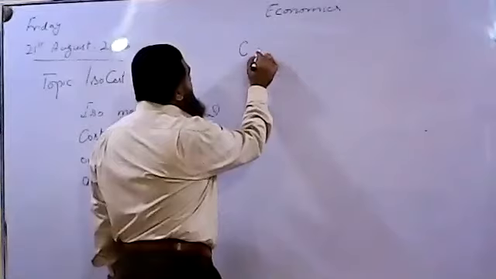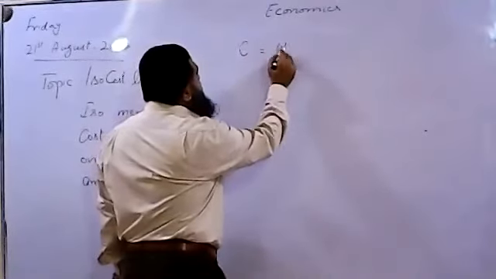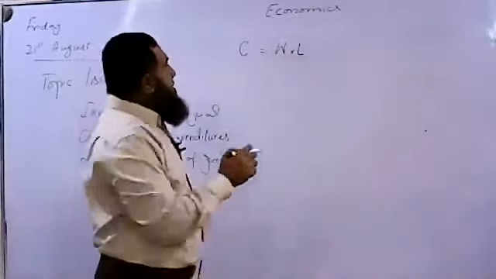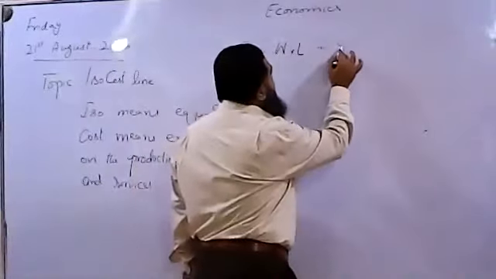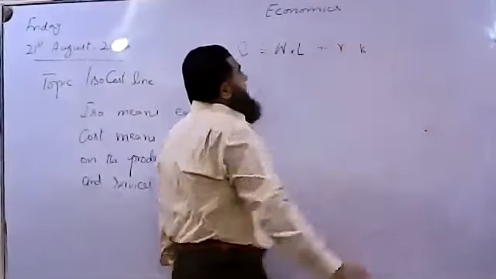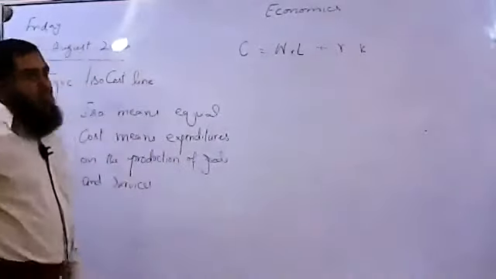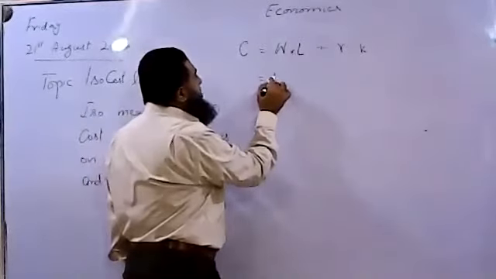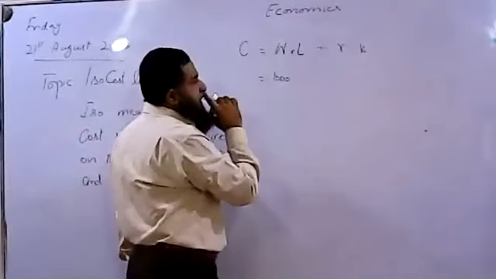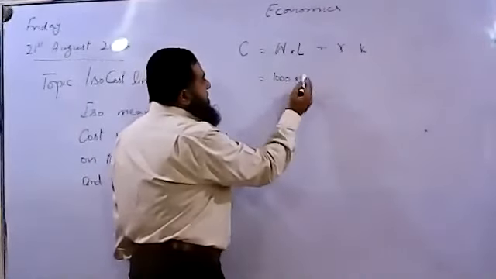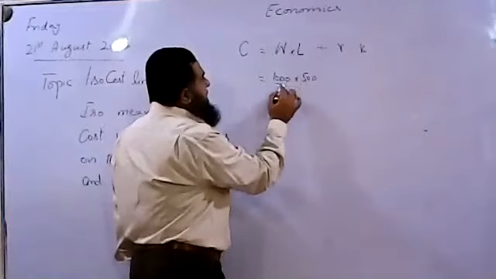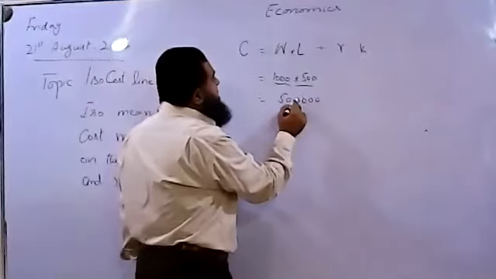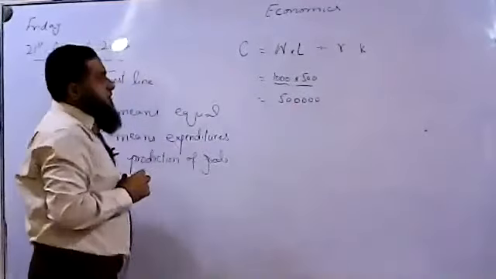Cost means, see, we are writing over here, wages multiplied by the number of workers employed plus the rate of interest times the capital which is employed. This is about the wage bill. Suppose we are paying 1000 rupees to each worker per day and we have hired 500 workers, so we can say our daily wage bill will be 500,000. This is our wage bill.